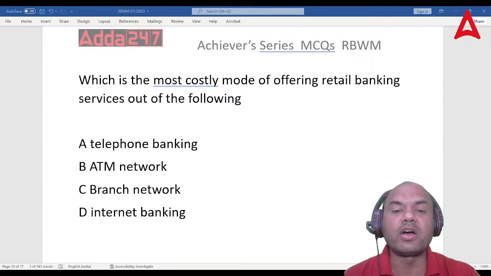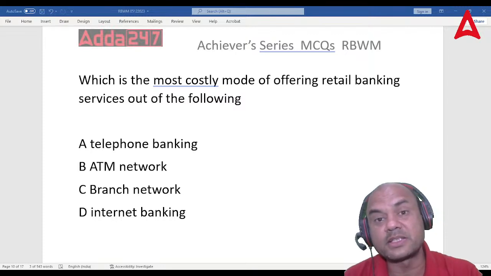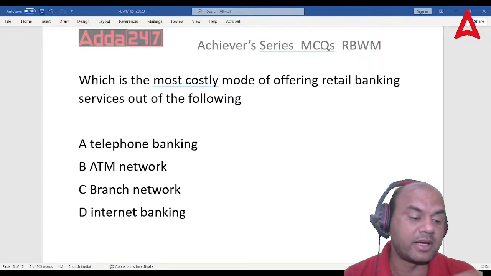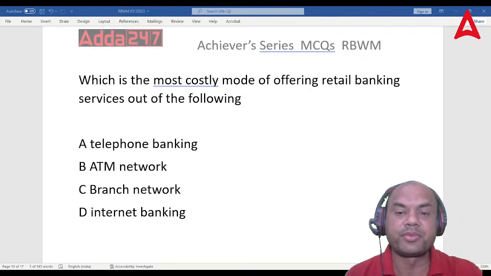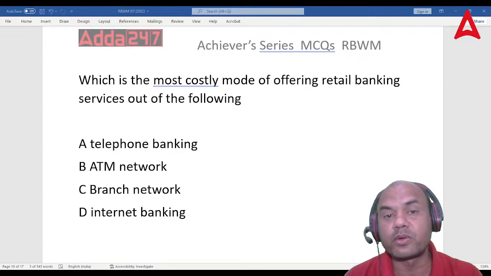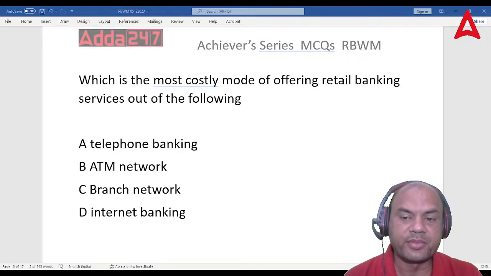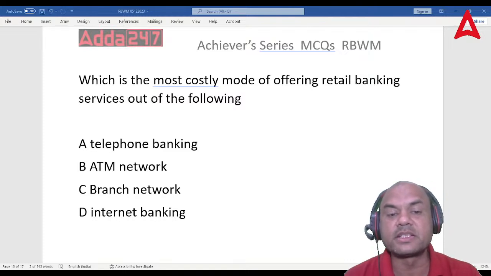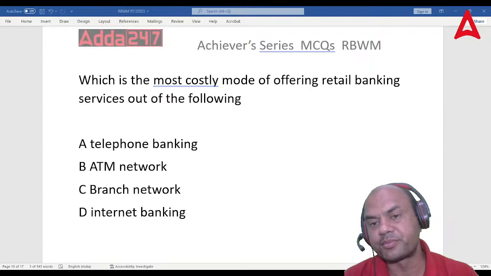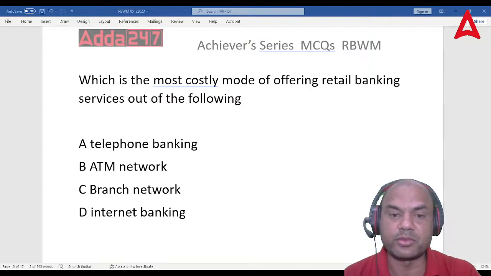Although we all might feel bad about it, because branch network means we are working in the branch, right? But the problem is, this is the fact. Whatever is the fact is a fact. You can't change it. Got it? So the answer is this branch network is the costliest mode. Remember this, it's the costliest mode.